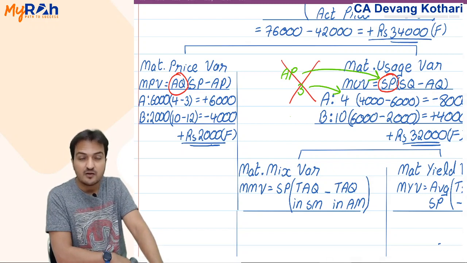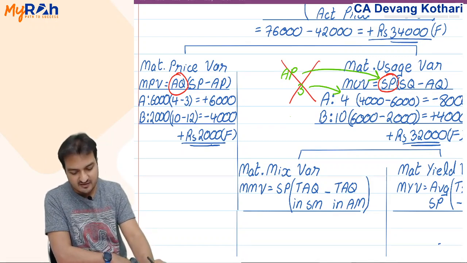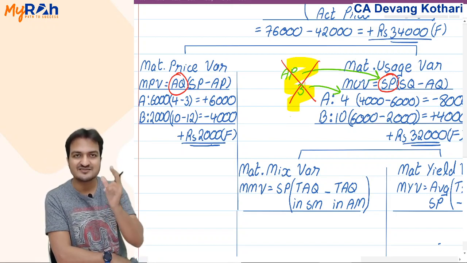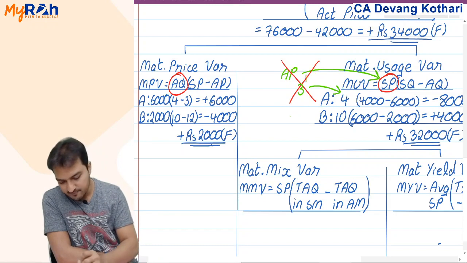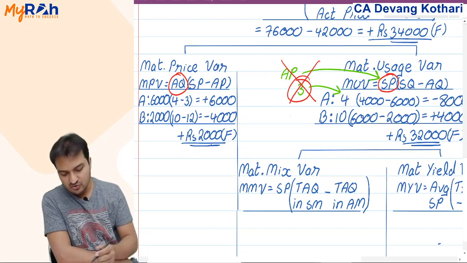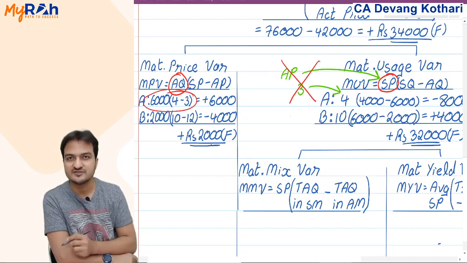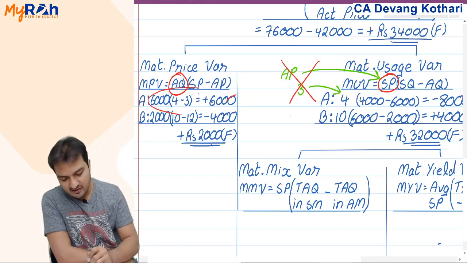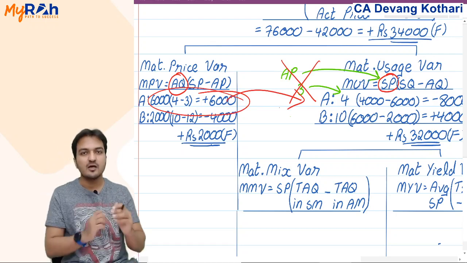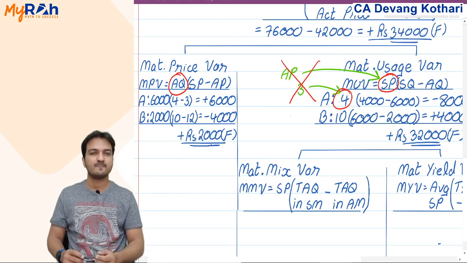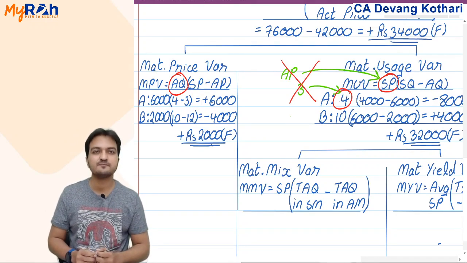Once again, I repeat, listen carefully, and I'll give you notes also for that, because this is something you will keep forgetting. I say that do not use actual price here because my actual price contains savings, because this actual price of 3 rupees contains 1 rupee savings, but you have already shown savings of all the 6000 kgs here. If you have already shown savings of all the 6000 kg here, then now while calculating usage variance, consider there is no savings, consider your standard price only, because actual price contains savings.